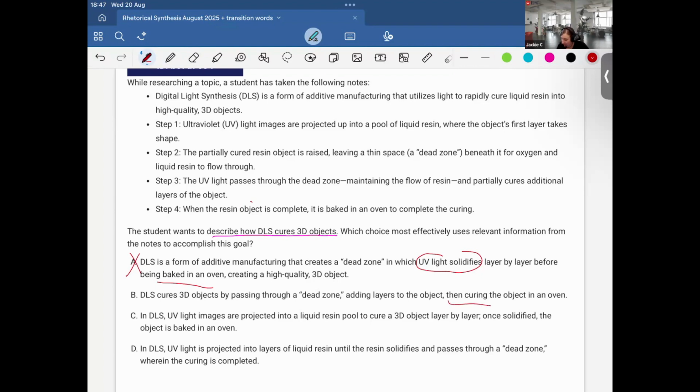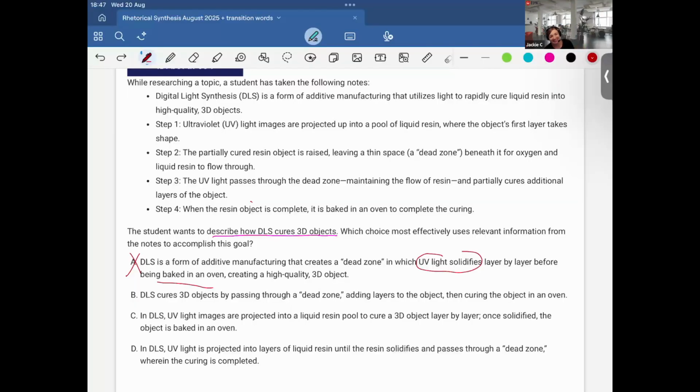Well, this part's okay, curing the object in the oven, but is the first part okay? I don't think so. Because DLS cures 3D objects by passing through a dead zone. What passes through the dead zone? It says the UV light passes through the dead zone. It's not the 3D object. So, yet again, another contradiction. Option C: In DLS, UV light images are projected into a liquid resin pool to cure 3D object layer by layer. Once solidified, the object is baked in an oven.